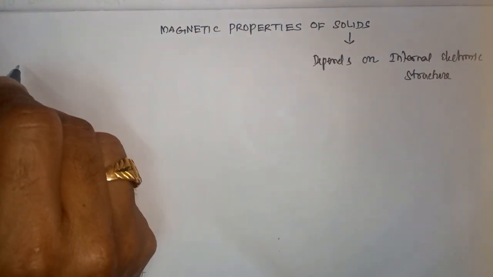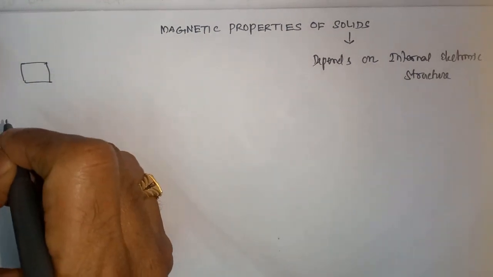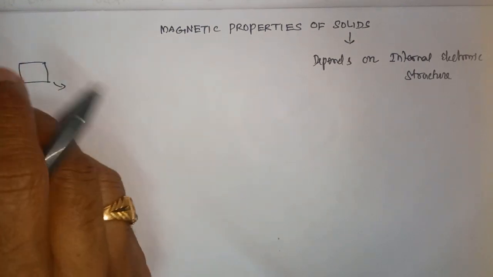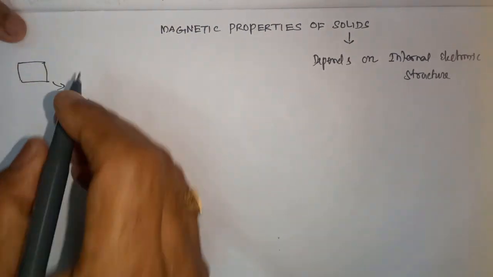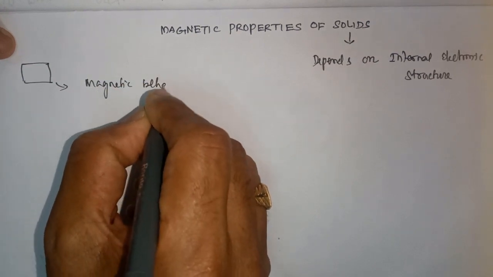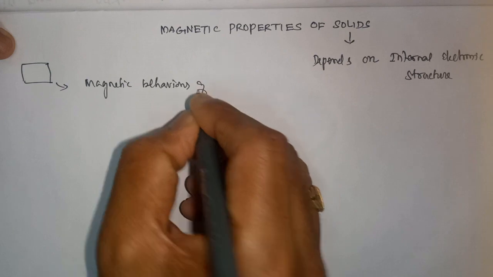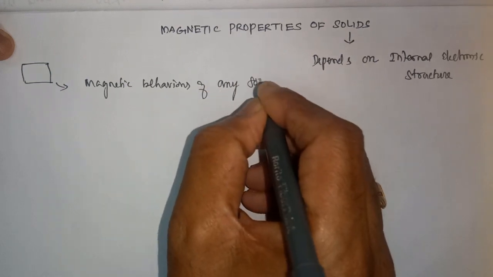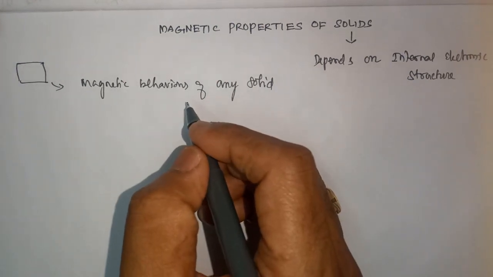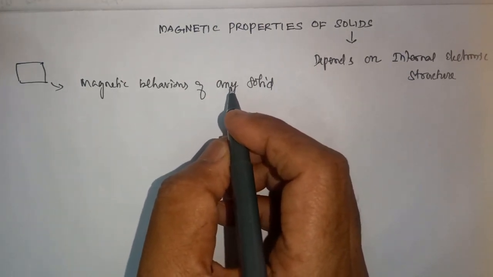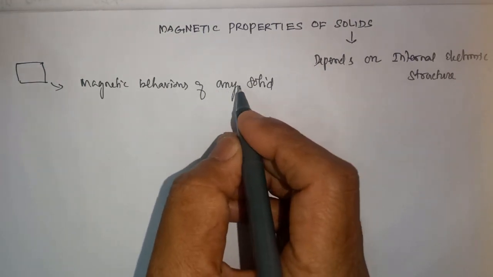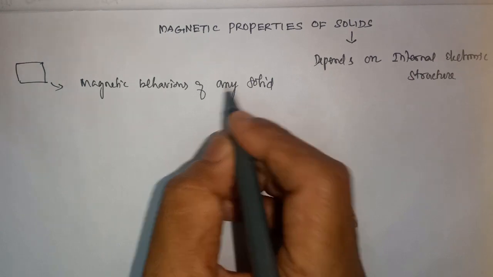Suppose I take a solid. The magnetic behavior of any solid substance is due to the motion of electrons present in their atoms.